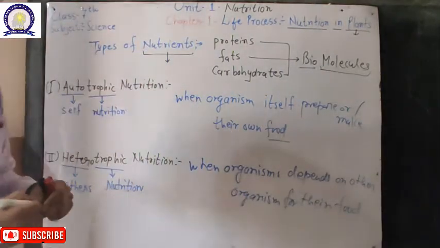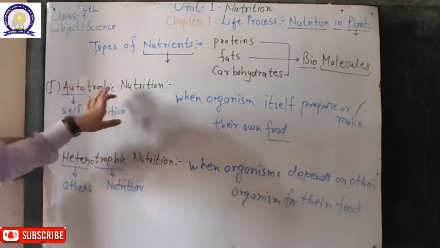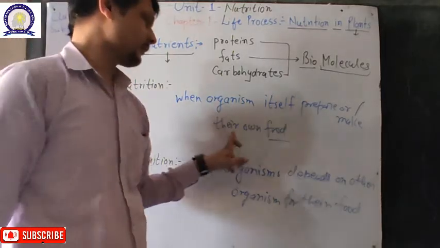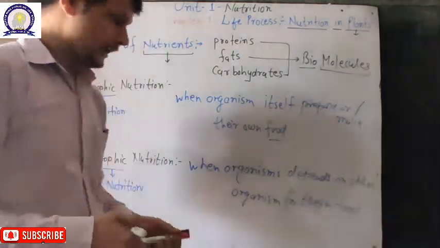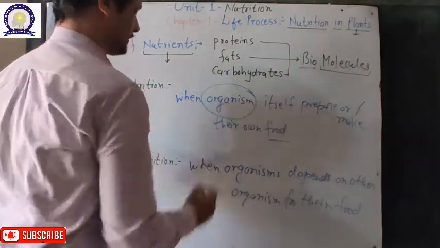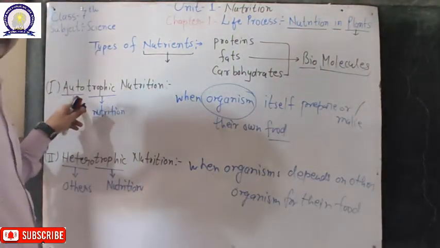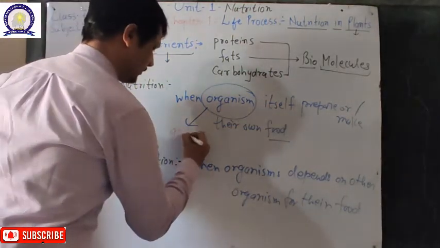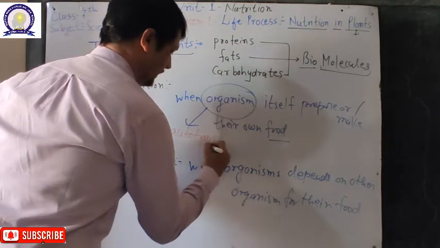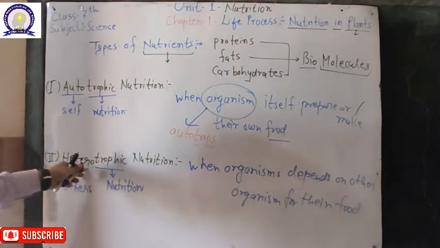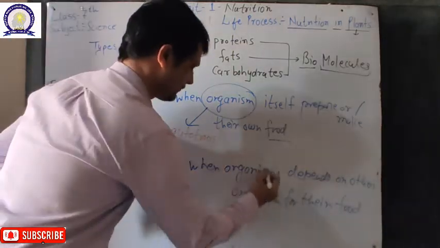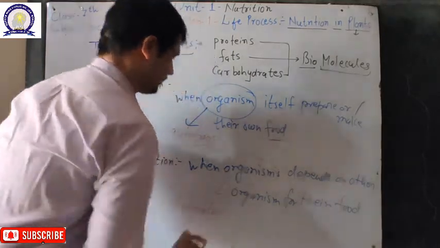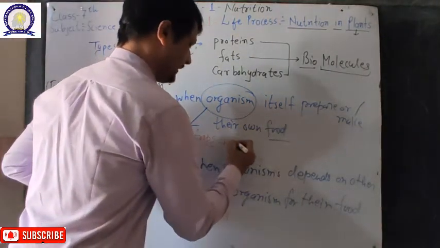So basically there are two types of mode of nutrition: autotrophic, where auto means self. When an organism itself prepares its own food, it is called autotrophic nutrition. And those organisms which perform this type of nutrition are called autotrophs. And those organisms which perform heterotrophic nutrition are known as heterotrophs.